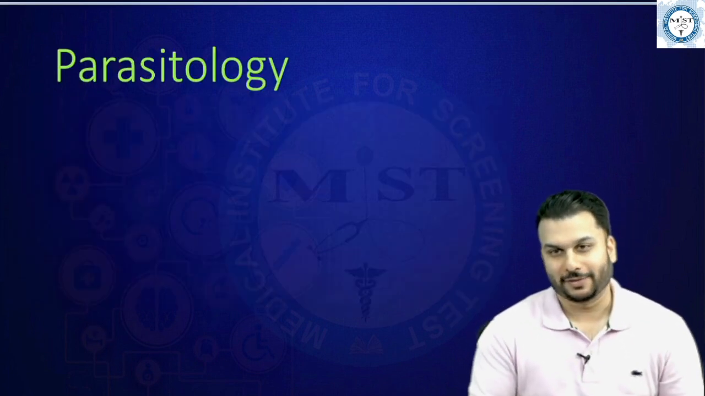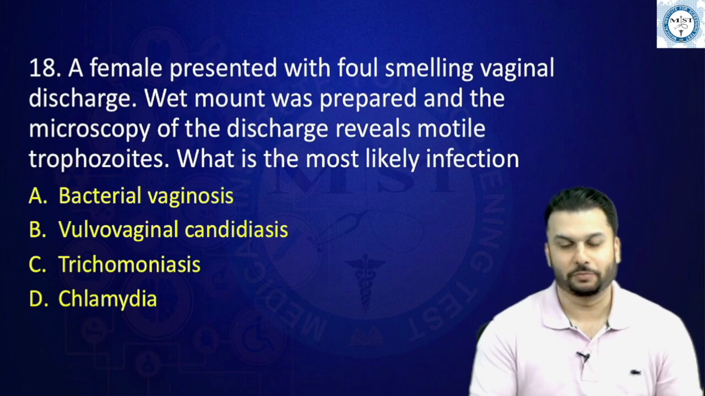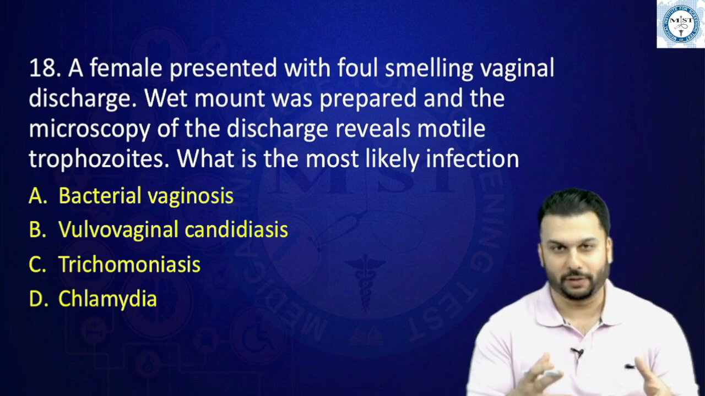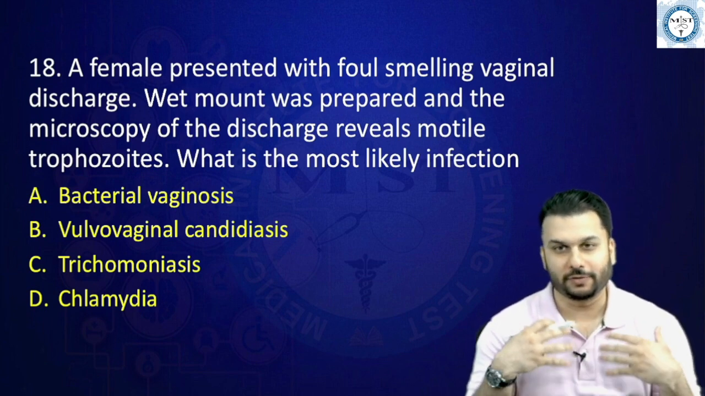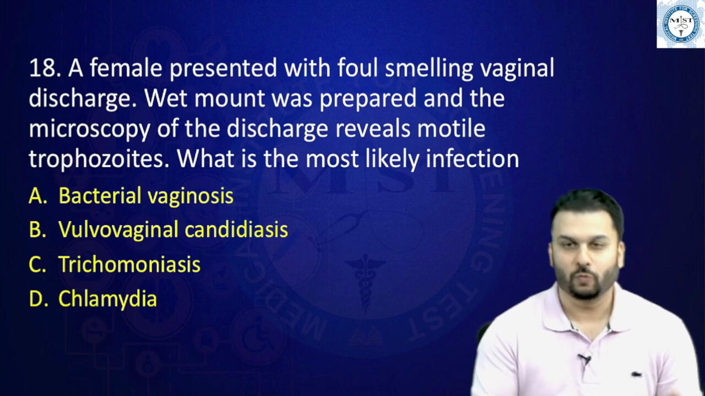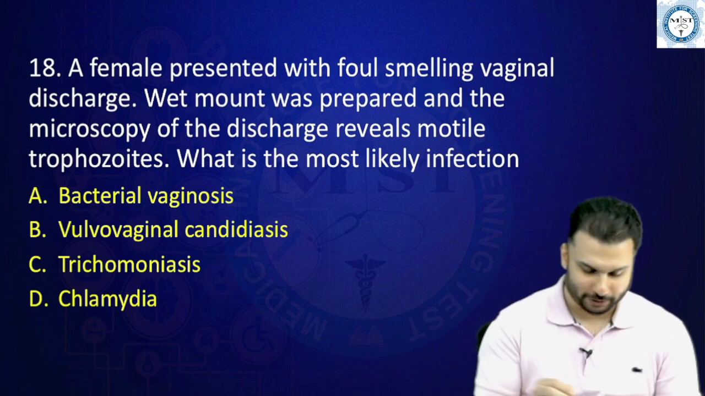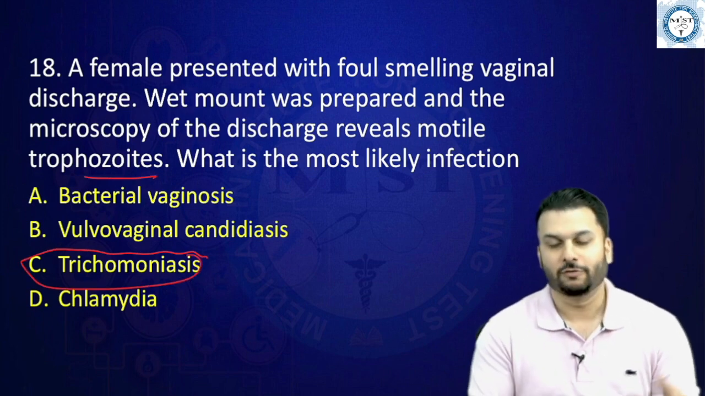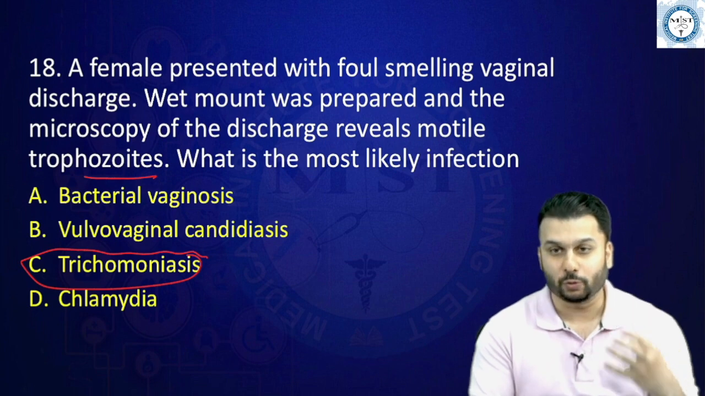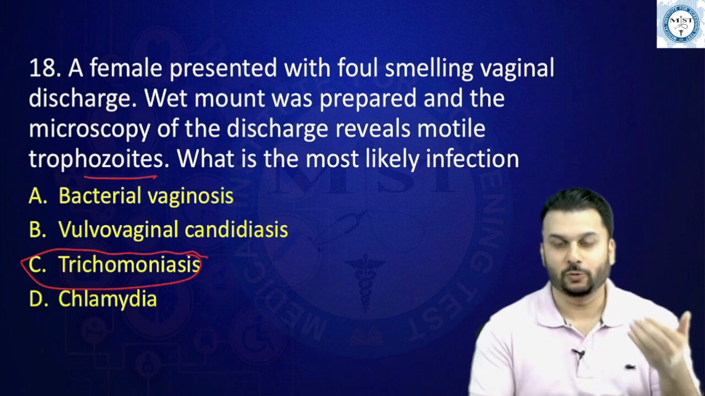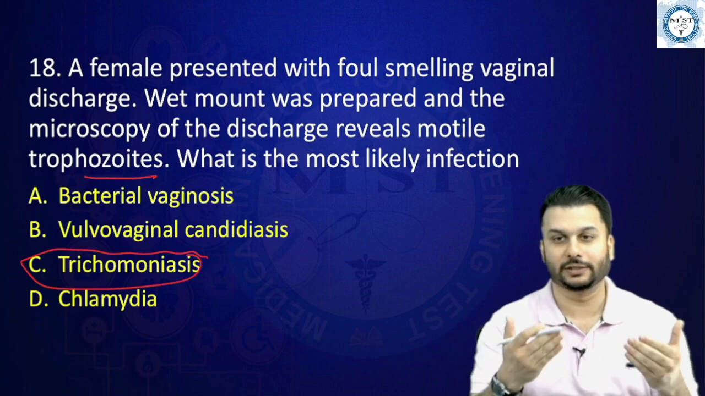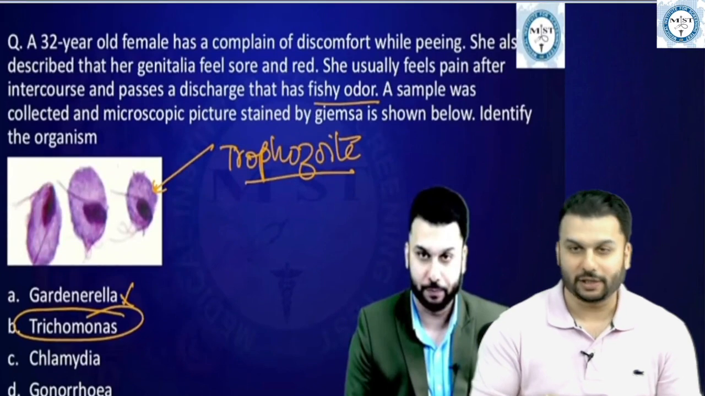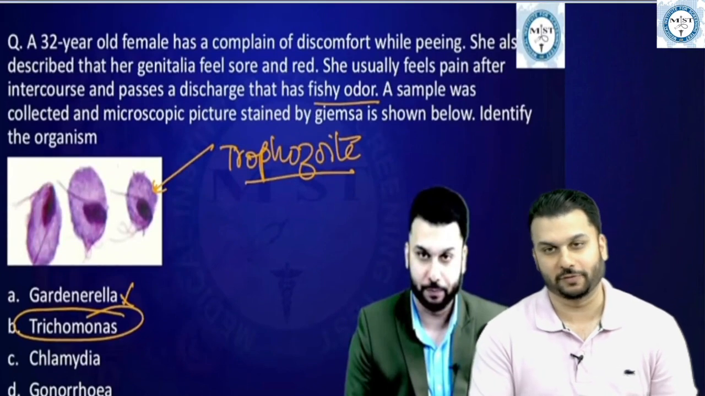Next, we have our parasitology questions, doctors. A female presented with foul-smelling vaginal discharge. A wet mount was prepared and the microscopy of the discharge reveals motile trophozoites. What is the most likely infection? Obviously, since the word trophozoites is mentioned, we know trophozoite is a stage of protozoans or parasites. And which parasite is being mentioned over here? It is nothing but Trichomonas. And this exact question we had just discussed during our 25 important MCQs.